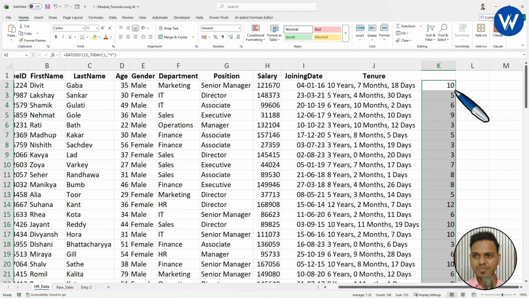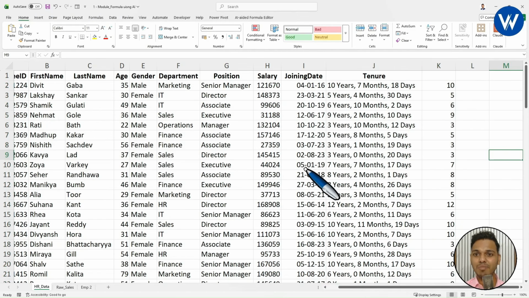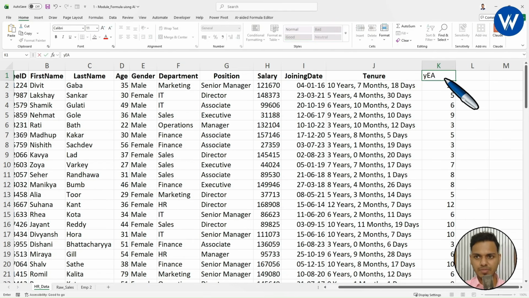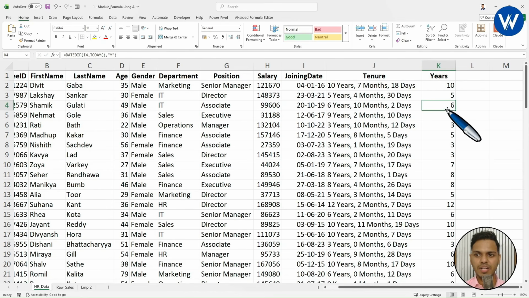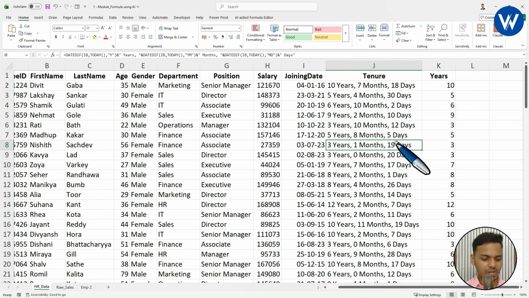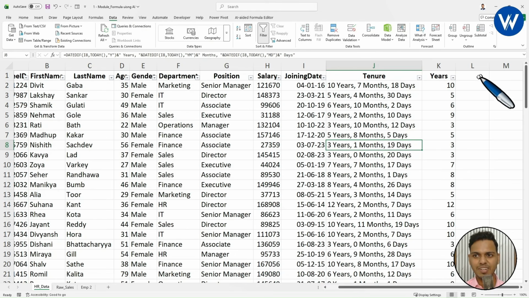Double click on this. Now you can simply apply the filter. I will take here years. So basically I am showing how you can apply the filtering. I will simply type here years, right? I want to filter only the employees who are working more than 5 years in the company. Okay, let's apply the filter. Alt A T is the shortcut key to apply the filter.